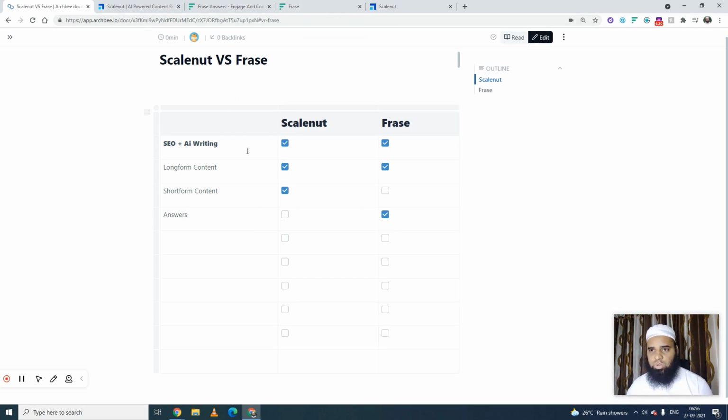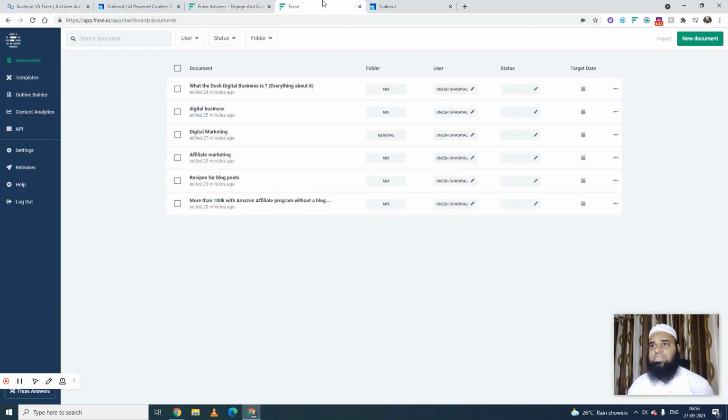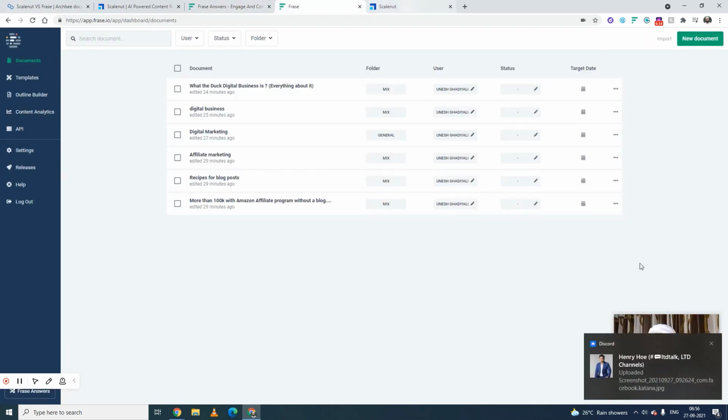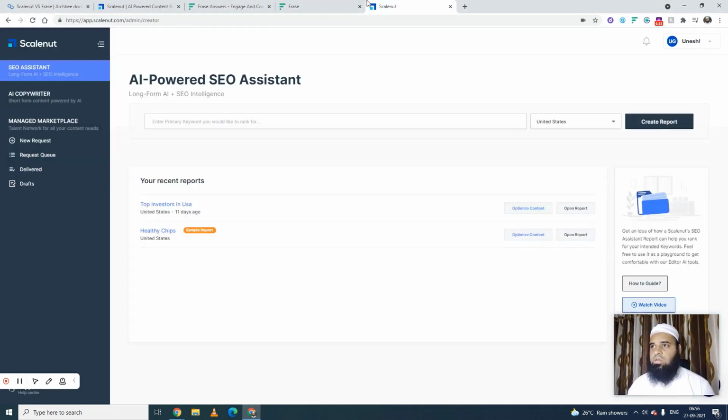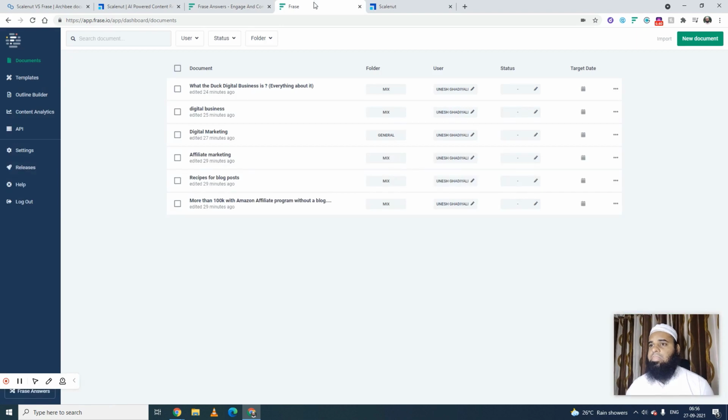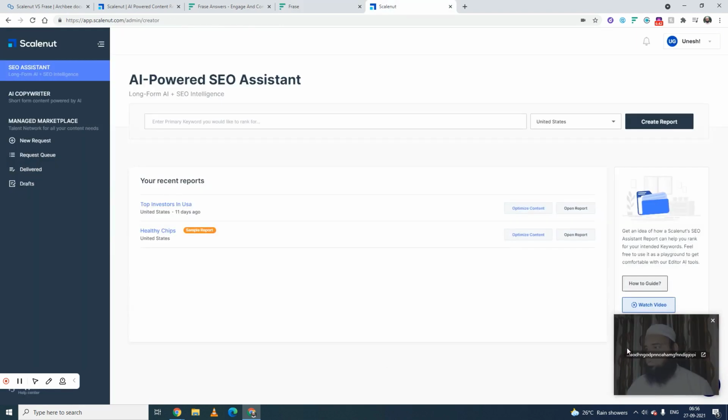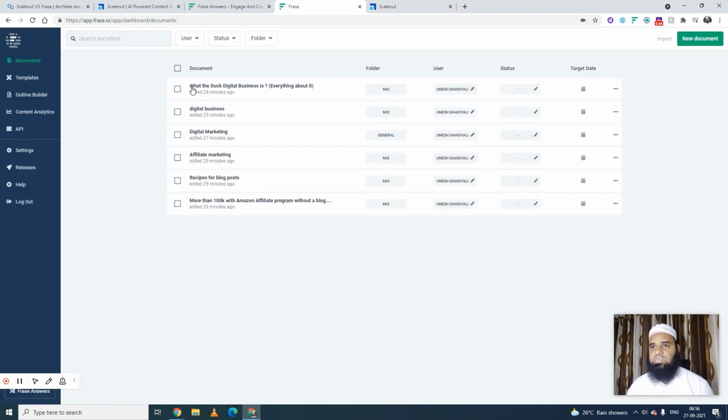And these were the basic overview of the tools, what each of them has and what it doesn't. So now let's dive inside. Time to dive inside the tool, right? So this is Scalenut from inside, and this is Phrase.